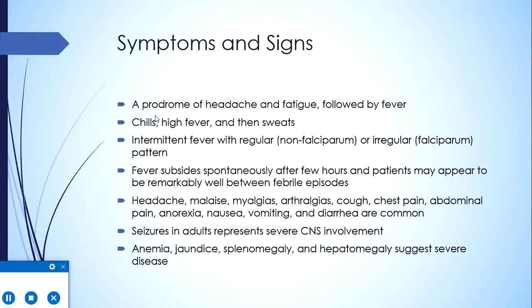The symptoms and signs of disease start with a prodrome of headache and fatigue, which is then followed by fever. Initially, the fever is irregular, but gradually it becomes the typical cyclic pattern with chills and fever, and then loss of fever with sweats. The intermittent fever ultimately becomes regular with non-falciparum species, but for falciparum it remains irregular with variable spikes.